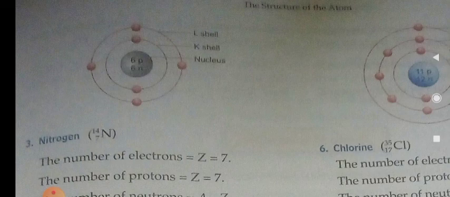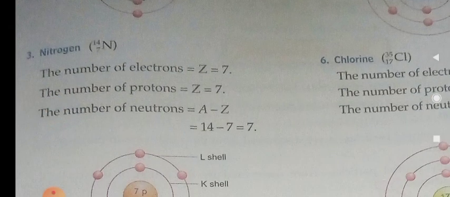Now come to nitrogen. In nitrogen, the number of electrons is 7 and the number of protons is also equal to 7. From the nuclide symbol the mass number is 14. So 14 minus 7 equals 7, that is the neutron's value is 7.